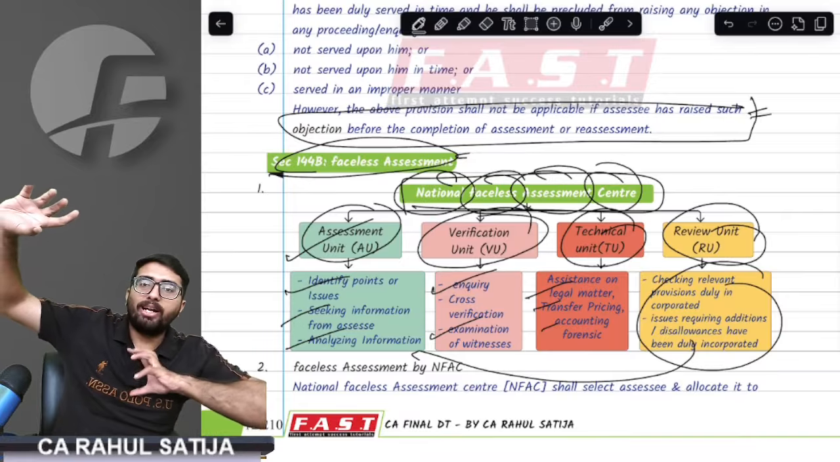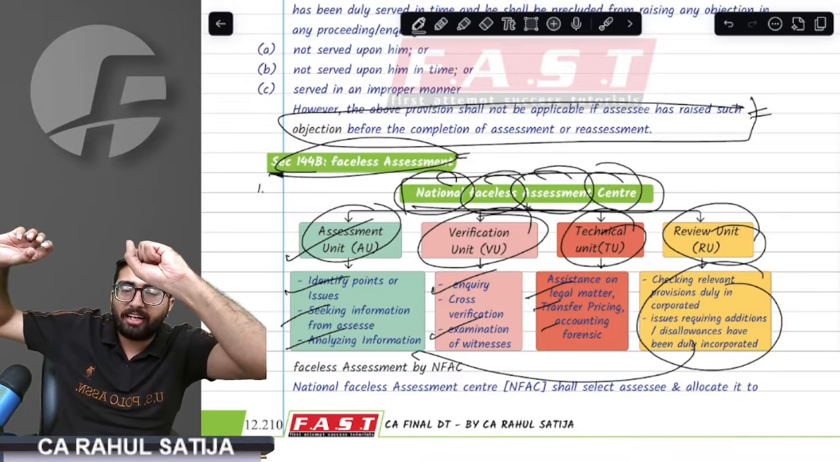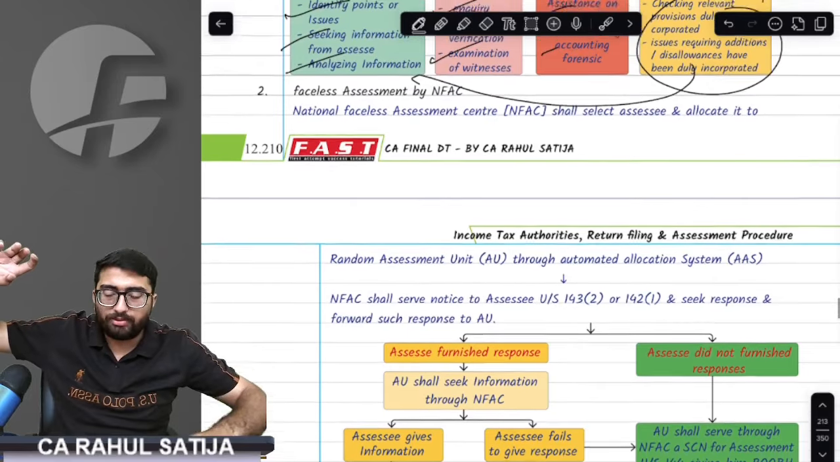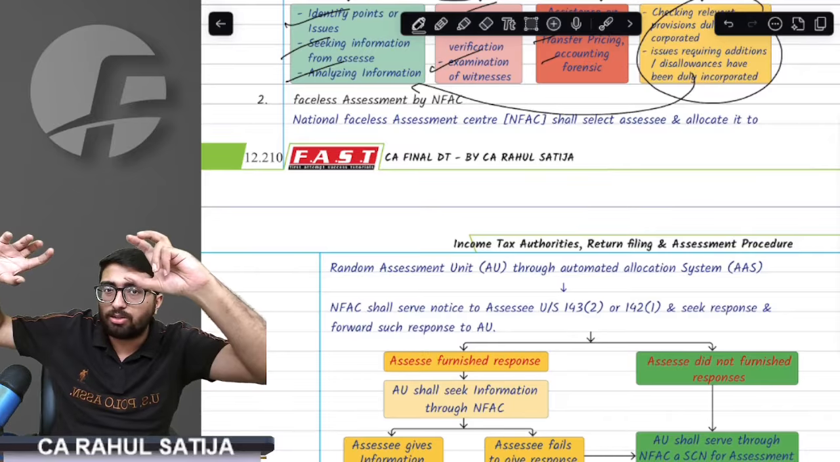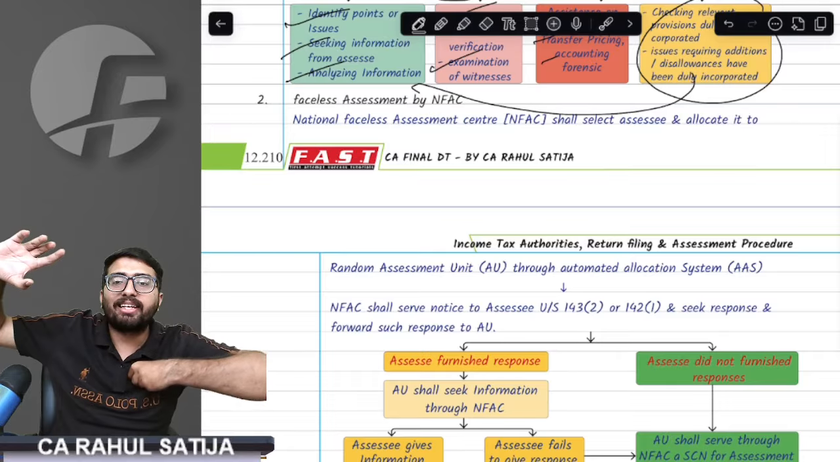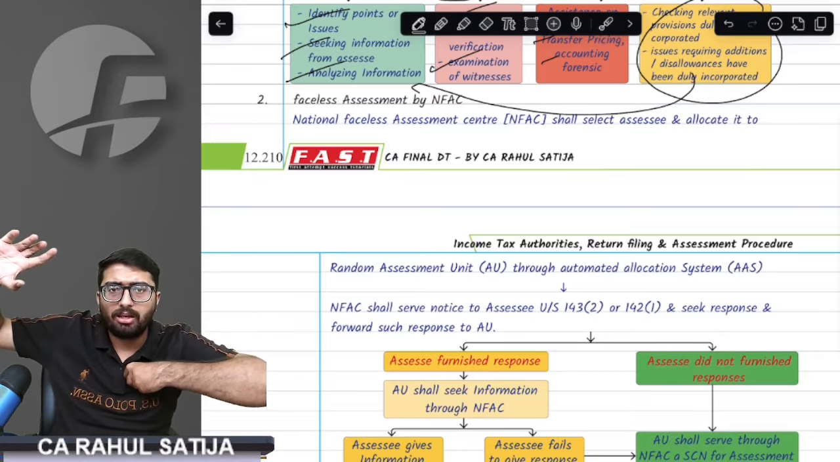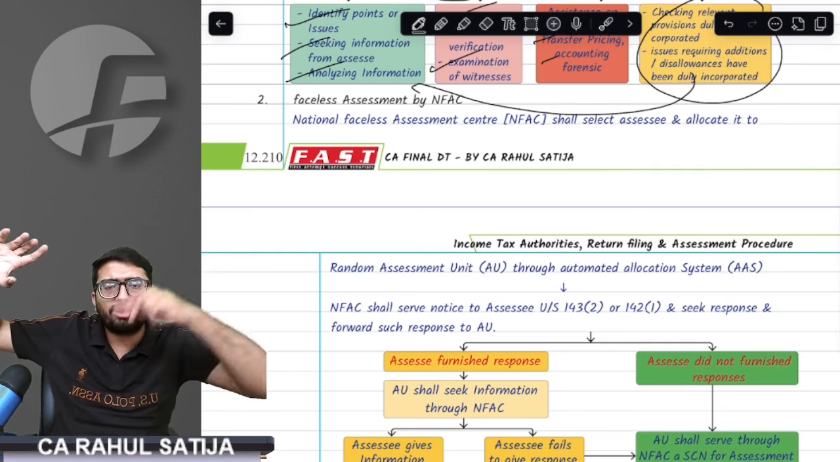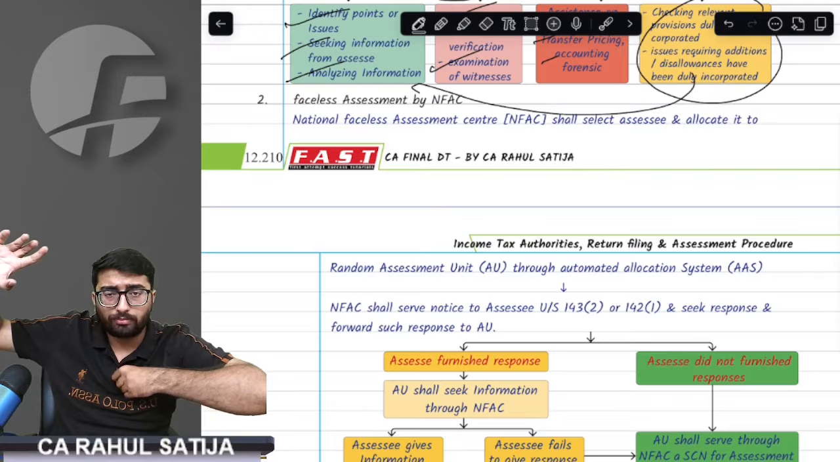So what happens? AO and SSC cannot directly communicate with each other. They shall communicate via NFAC. What would NFAC do now? See, NFAC has the computer-based allocation system, CAS, called the Computer Automated Allocation System. NFAC will directly select the case, select a random SSC based on CAS, and directly issue notice to me. Notice which one, 143(2) or 142(1), any notice it would issue to me.